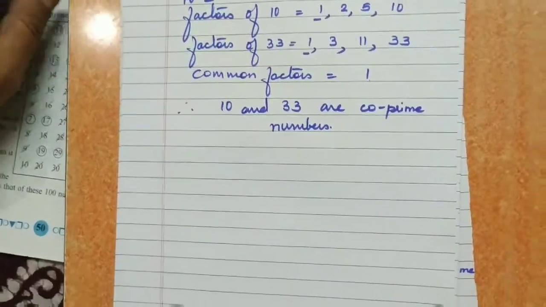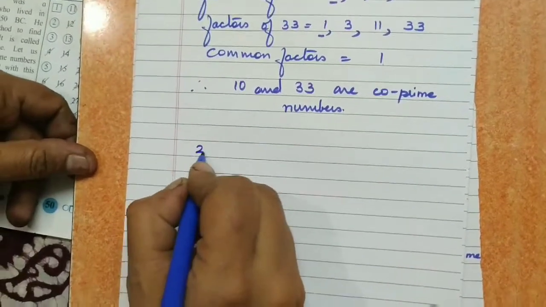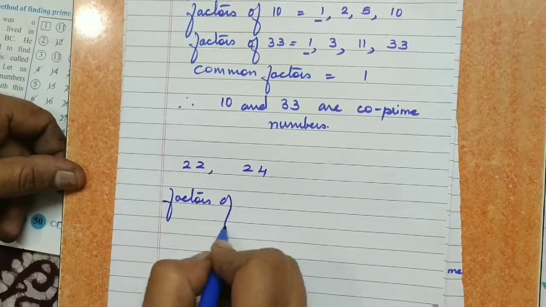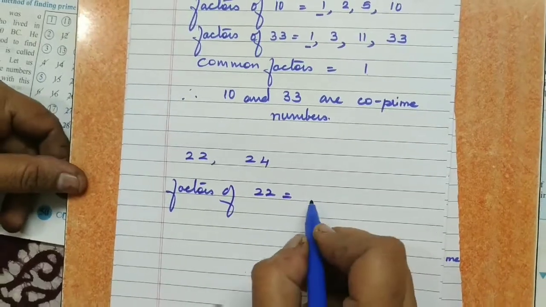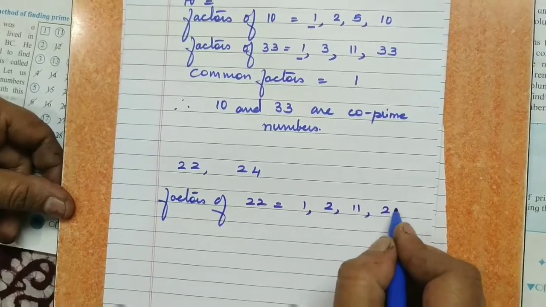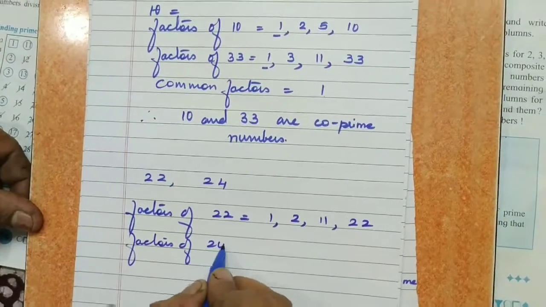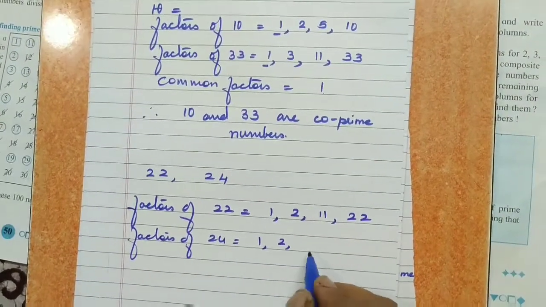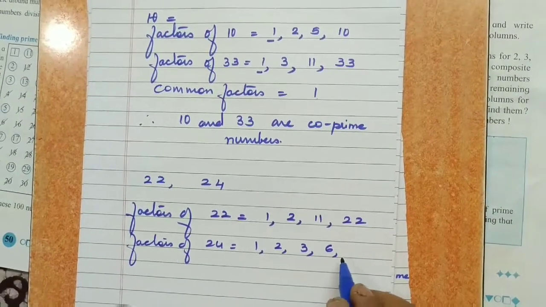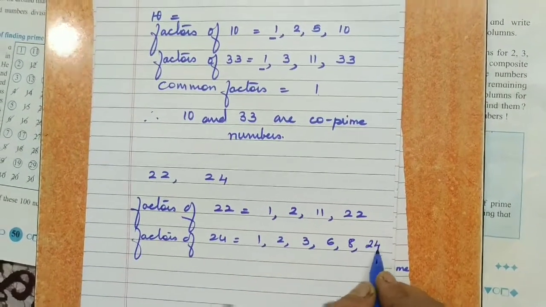Second, we will take numbers which have common factors: 22 and 24. Let's see. Factors of 22 are 1, 2, 11 and 22. And factors of 24 are 1, 2, 3, 6, 8 and 24.